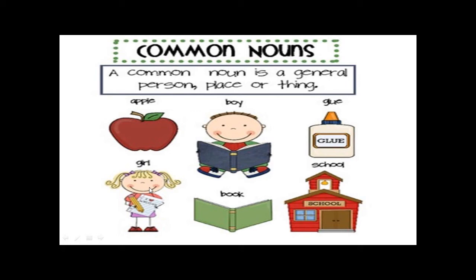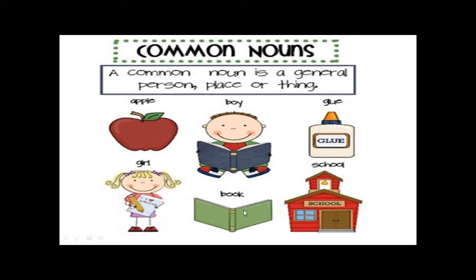Girl. Is she special? No, she's not. Why? Because she doesn't have a name. But when I say Dorina, is Dorina special or not? Yeah, of course. What about Miral? Yeah, Miral is special. So, if I have a name, that means it's special and it's proper. But if I don't have a name and it can be any girl, so it's common.